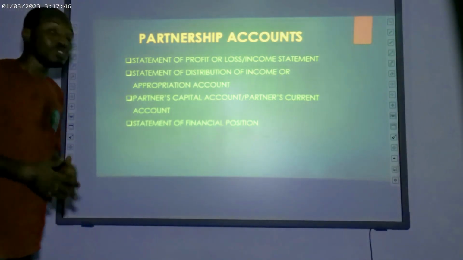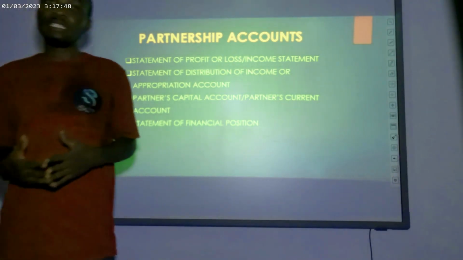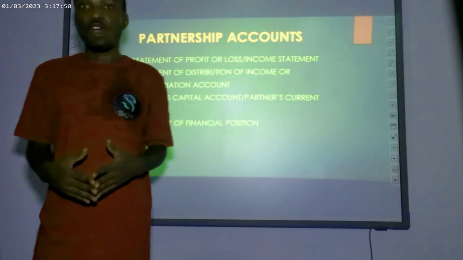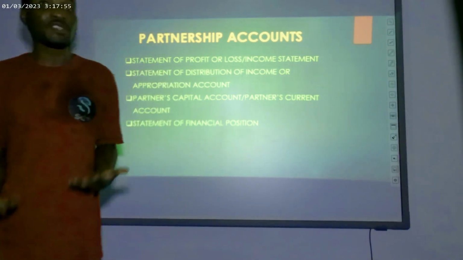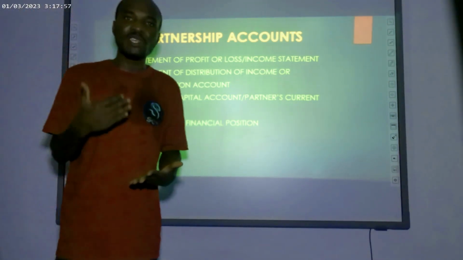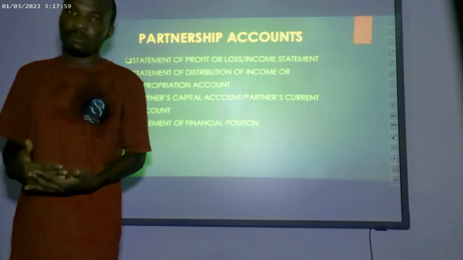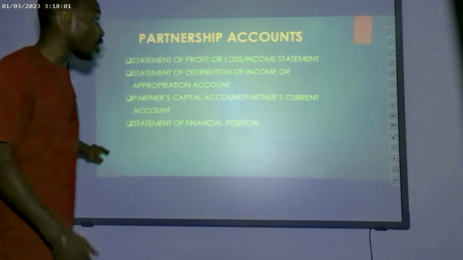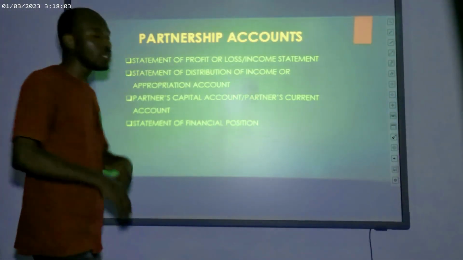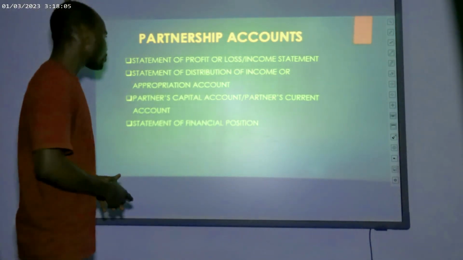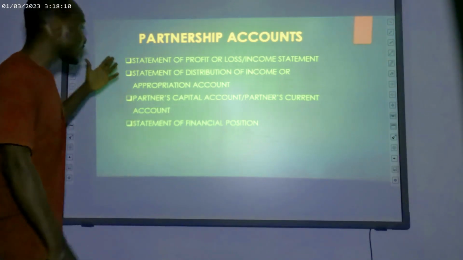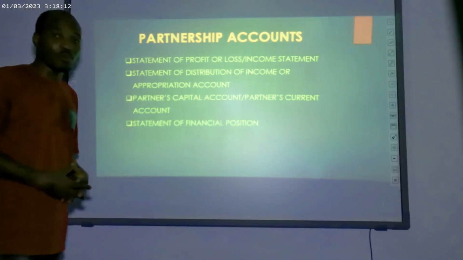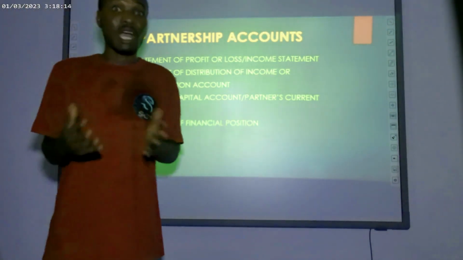For a partnership, after you prepare the statement of profit or loss or income statement to show the performance or profit of the partnership business, there is always the need to distribute such income or profit of the partnership among the partners. So we then need to prepare the statement of distribution of the income, which we also call the appropriation account.